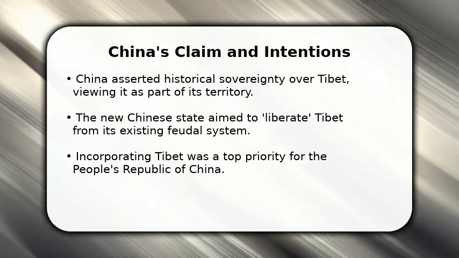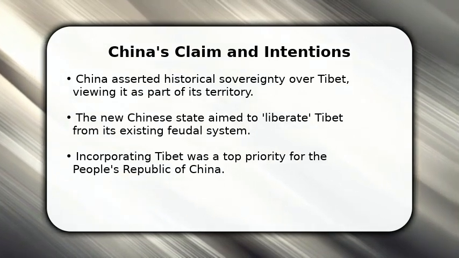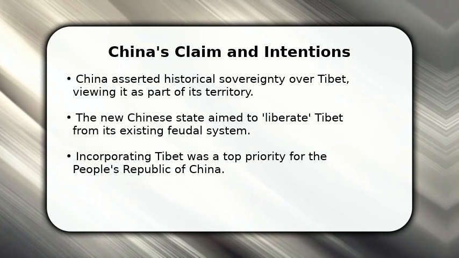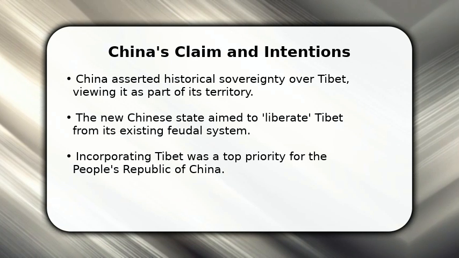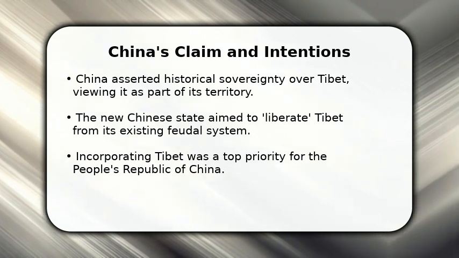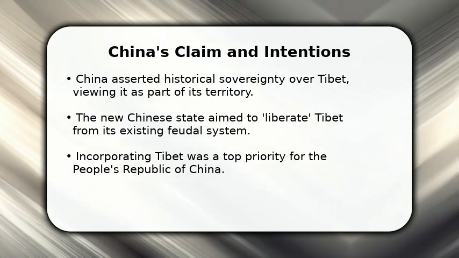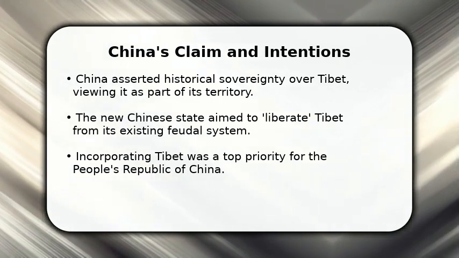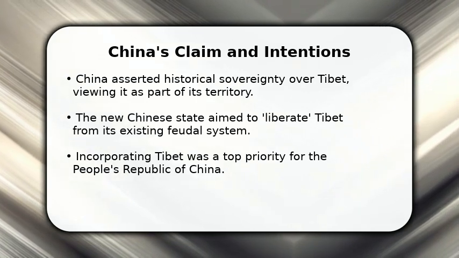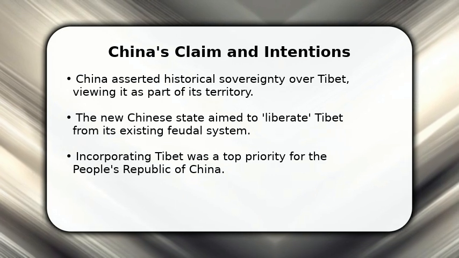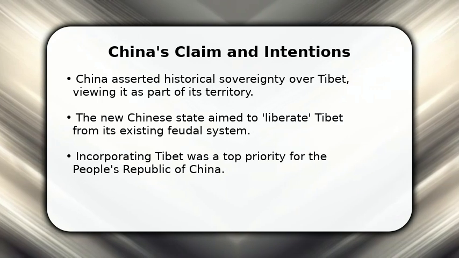In this video, I will explain how China took Tibet. First, it's important to understand China's long-standing perspective. The People's Republic of China asserted historical sovereignty over Tibet, considering it an integral part of its national territory. Beyond territorial claims, there was an ideological drive to liberate Tibet from what was described as a theocratic feudal system. For the newly established Chinese state, incorporating Tibet was a top priority, to be achieved either peacefully or by force.